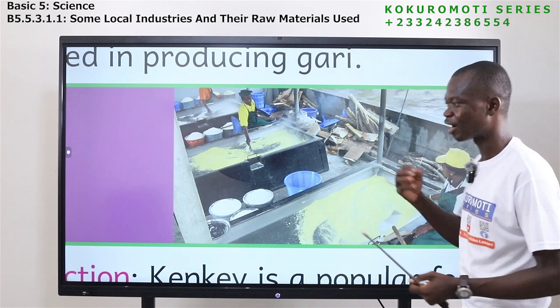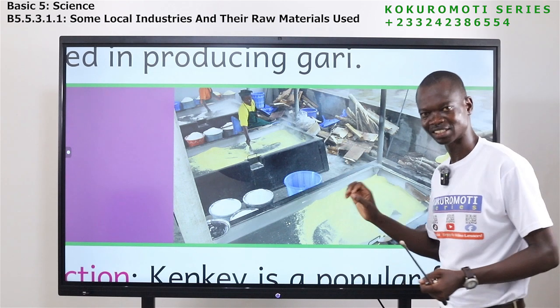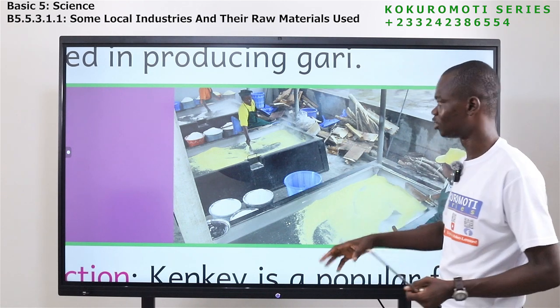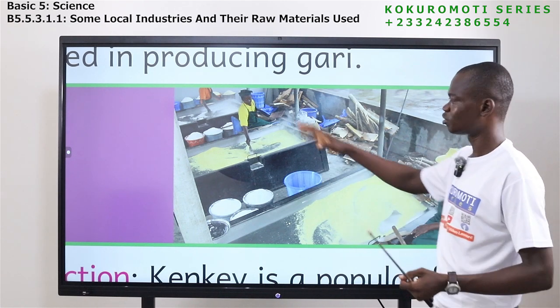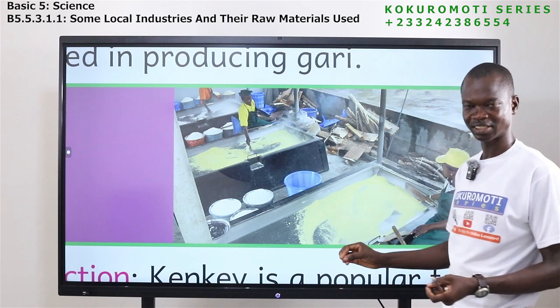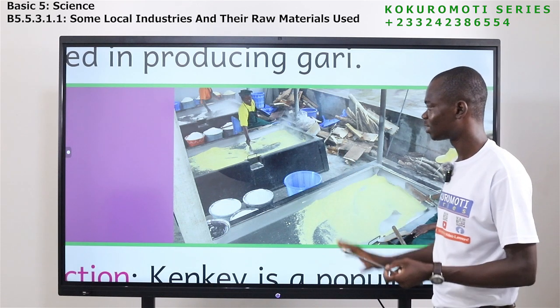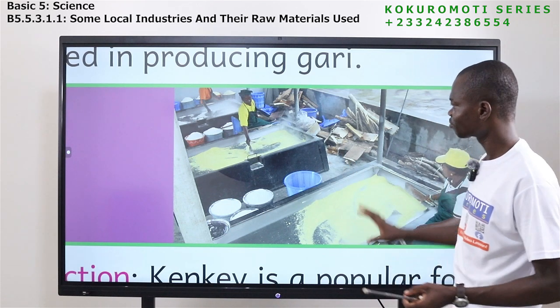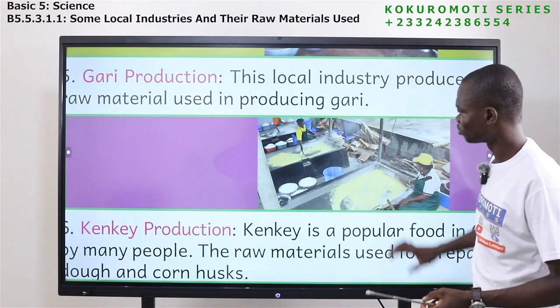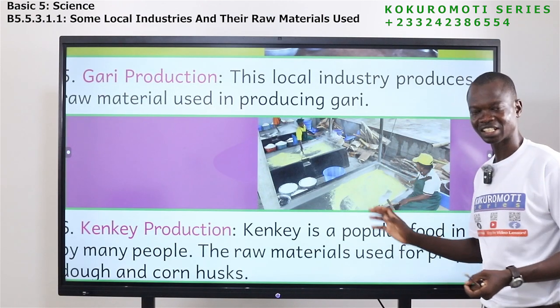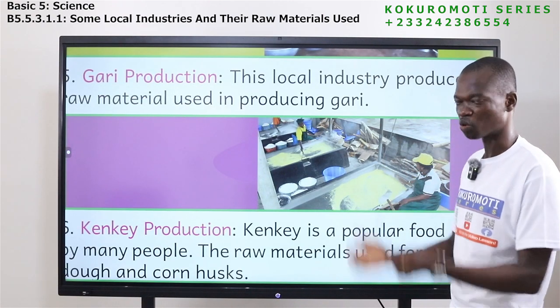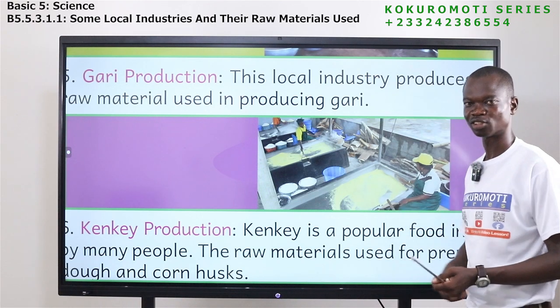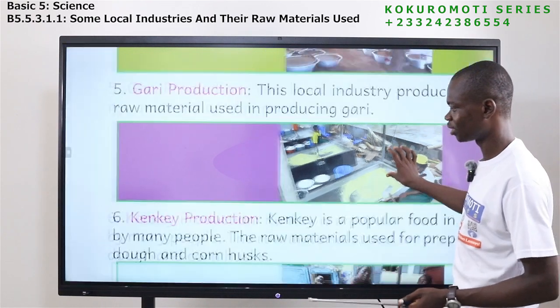Let's apply the knowledge that you have acquired to protect our people from the heat, so that they will not get sick. Also, after they are finished, how it is packaged, how it is sold, we can do something to it, and we can also make money.